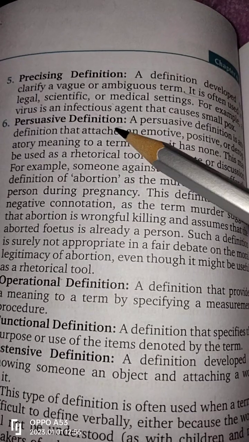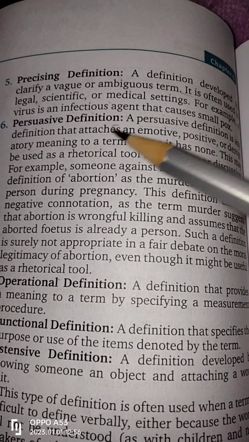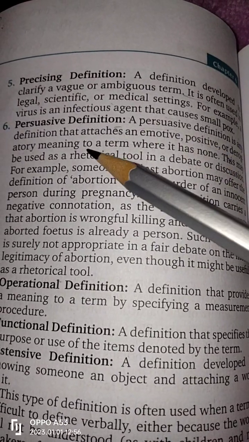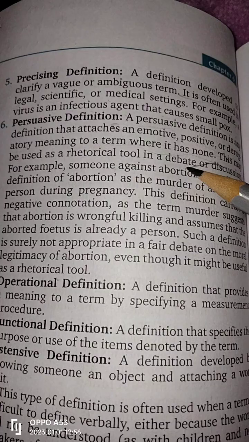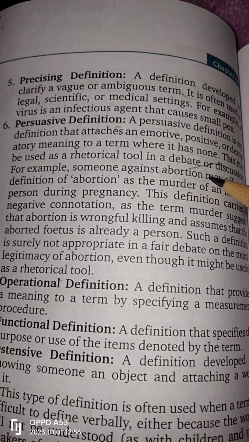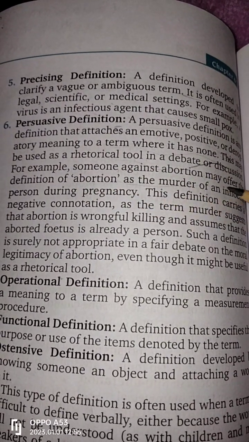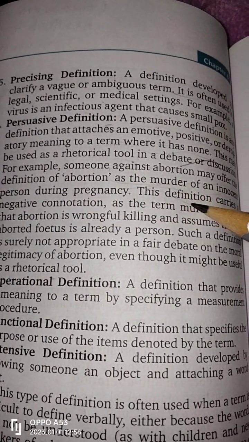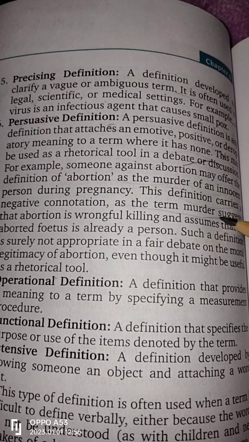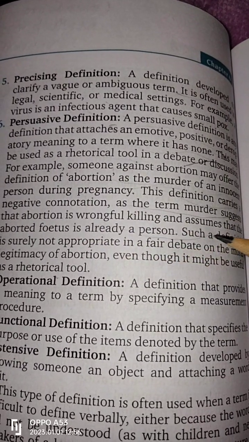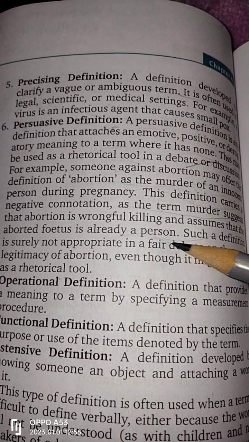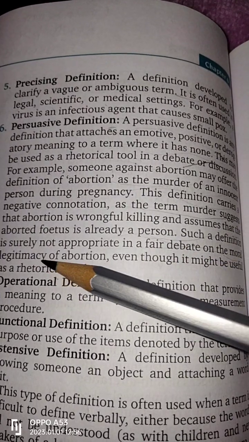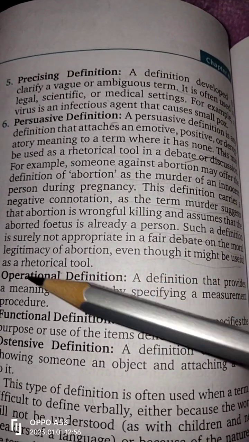Persuasive definition. A persuasive definition attaches an emotive, positive, or derogatory meaning to a term where it has none. This may be used as a rhetorical tool in a debate or discussion. For example, someone against abortion may offer the definition of abortion as the murder of an innocent person during pregnancy. This definition carries a negative connotation, as the term murder suggests that abortion is a wrongful killing and assumes that the aborted fetus is already a person. Such a definition is surely not appropriate in a fair debate on the moral legitimacy of abortion, even though it might be useful as a rhetorical tool.